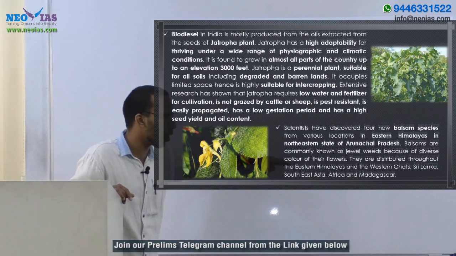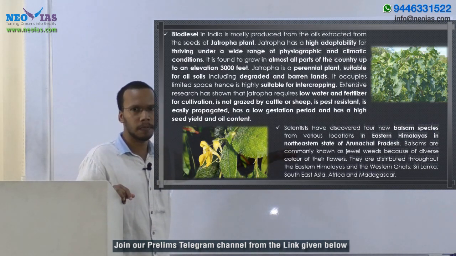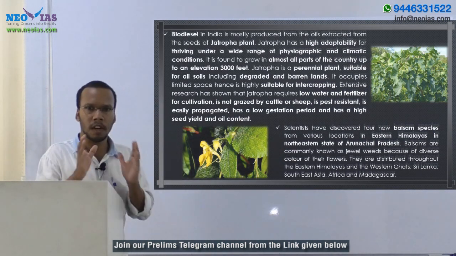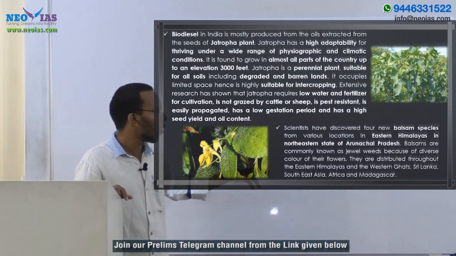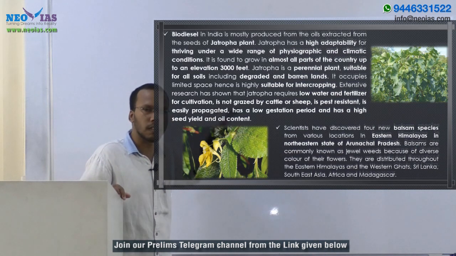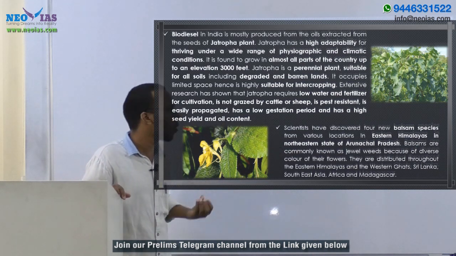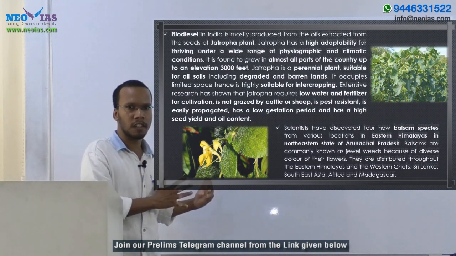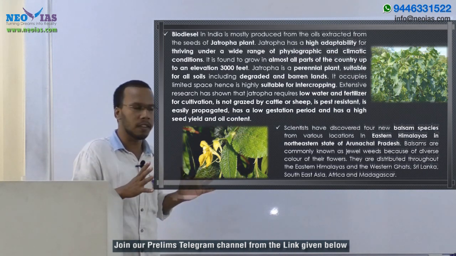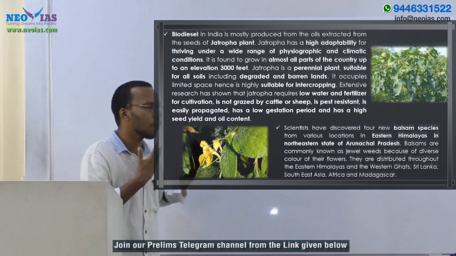It is seen in Eastern Himalaya as well as in Western Ghats. So now you know that balsam species is found in India in the Northeastern Himalaya, and from Arunachal Pradesh, scientists have discovered a new species of balsam. So that's the current affair. And this balsam species is found in two regions in India, that means Eastern Himalaya and Western Ghats.